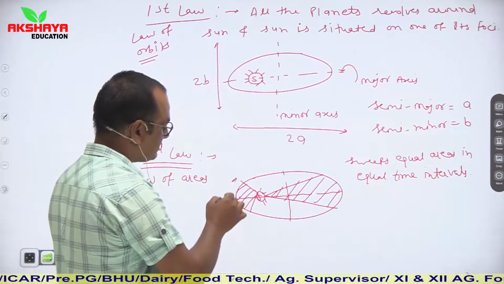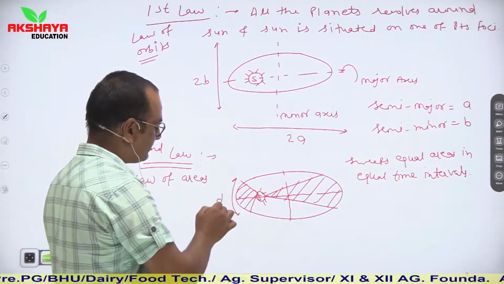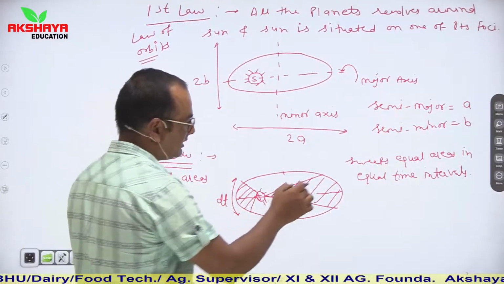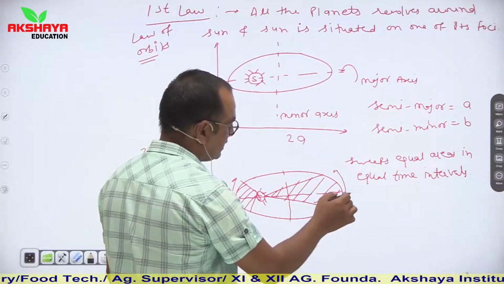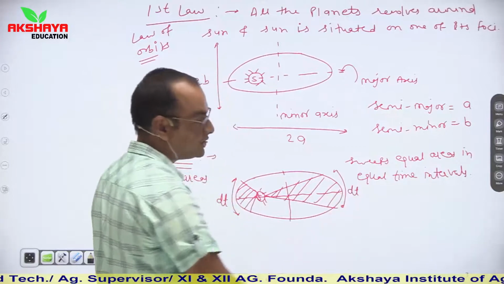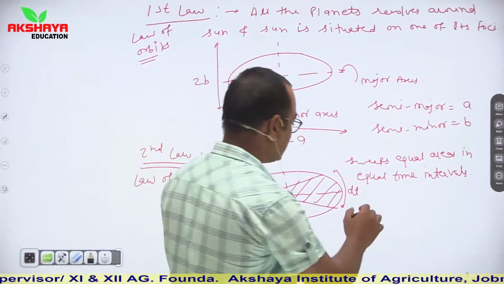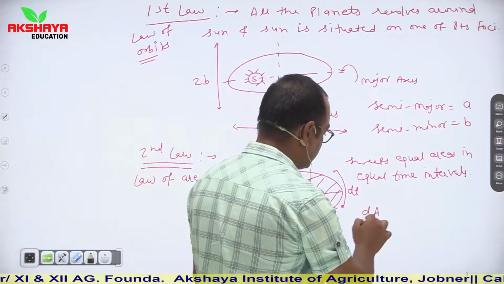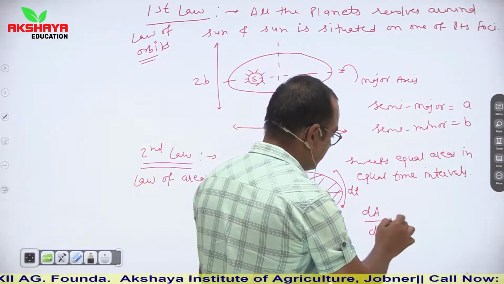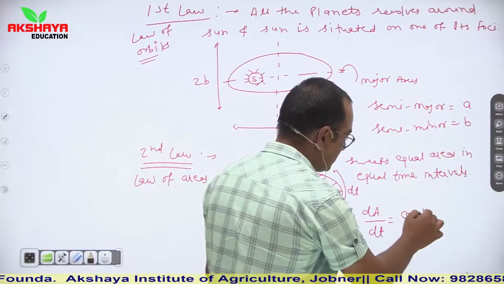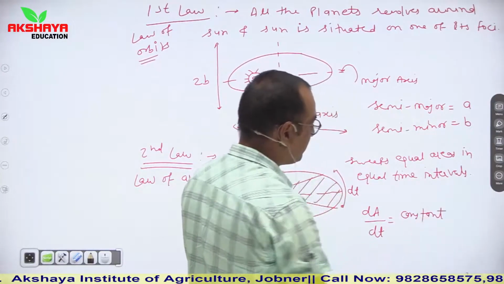Then if it takes time dt in sweeping this area, then it will take time dt also in sweeping that area. So in both the situations, we consider here that dA upon dt remains constant.